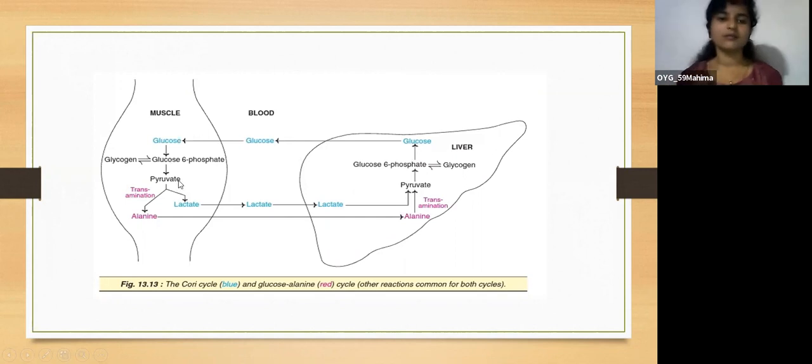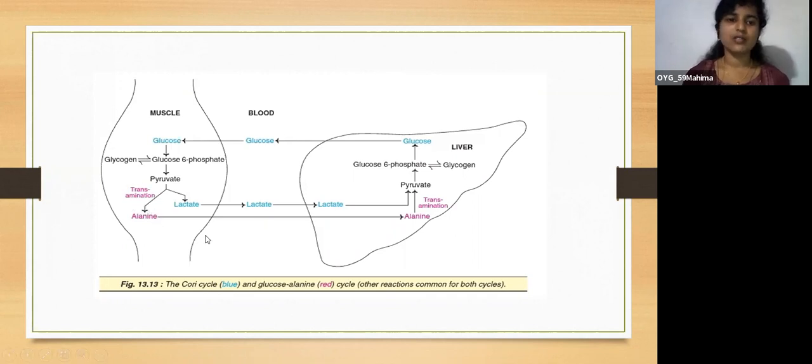And there's one more cycle, that is the glucose alanine cycle. In conditions like starvation, there'll be a continuous supply of alanine. Pyruvate is converted into alanine by a transamination reaction, so in muscle, pyruvate is converted into alanine by transamination.